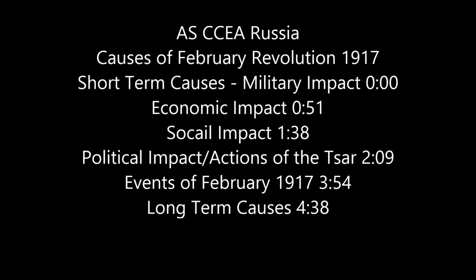Political impact. Actions of the Tsar. The Tsar closed down the Duma for good in 1915. This led the middle classes to become more frustrated as their chance of helping with the war effort was even more limited. This closure also led to a collapse in public confidence. However, ex-Duma members did form the Progressive Bloc in 1915 to try and appeal to the Tsar on how they wanted to be included in running the war.